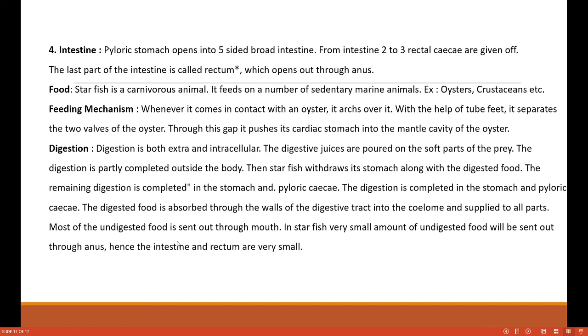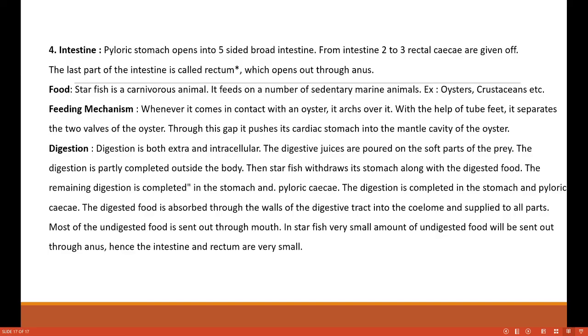The digested food is absorbed through the walls of the digestive tract into the coelom and supplied to all parts. Most of the undigested food is sent out through the mouth. In starfish, only a very small amount of undigested food is sent out through the anus. Hence the intestine and rectum are very small. Remember that whenever an animal is carnivorous, except mammals, the intestine is very short. The intestine is shorter than in herbivorous animals.